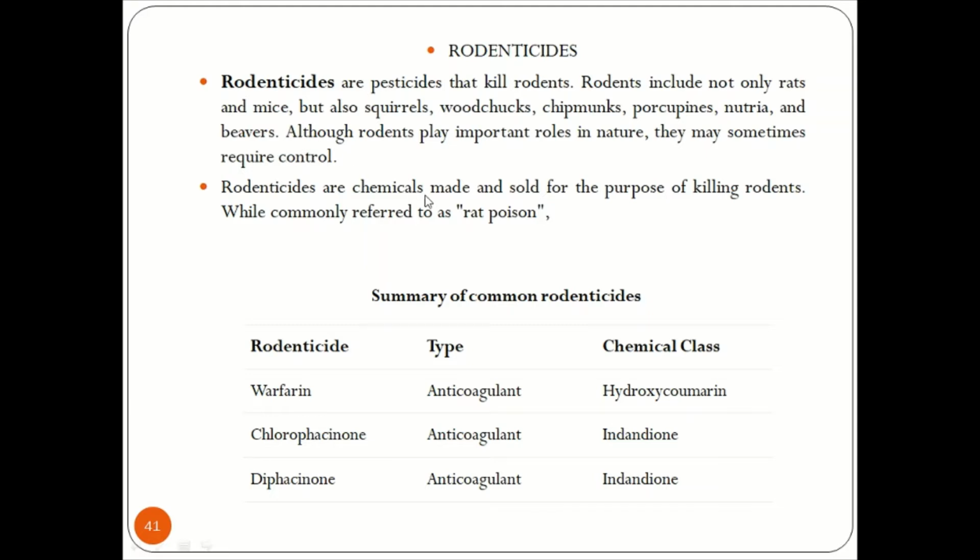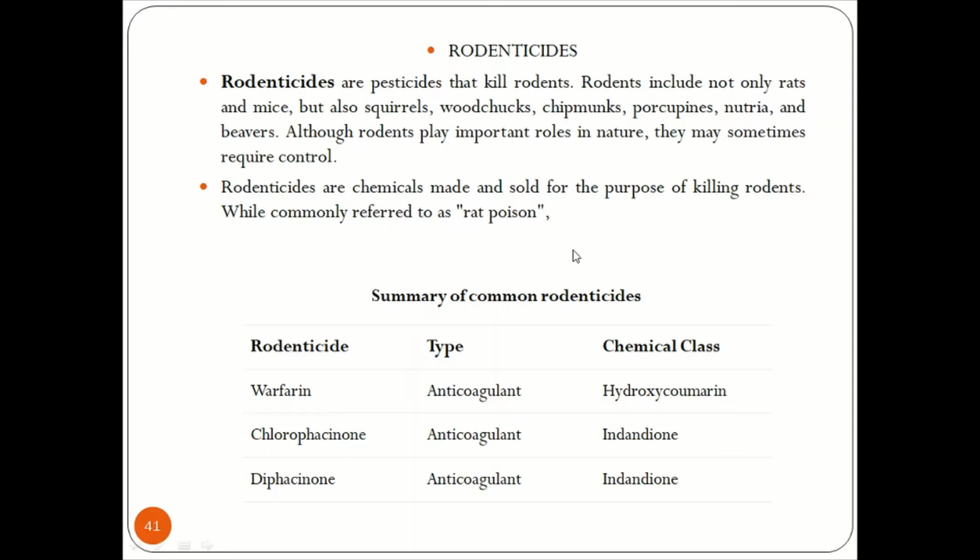Now, rodenticides are chemicals made and sold for the purpose of killing rodents only, and hence they are commonly referred to as rat poisons. Once they were said to be controlling many of the other rodents, but very commonly these rodenticides fall under the category of rat poison.